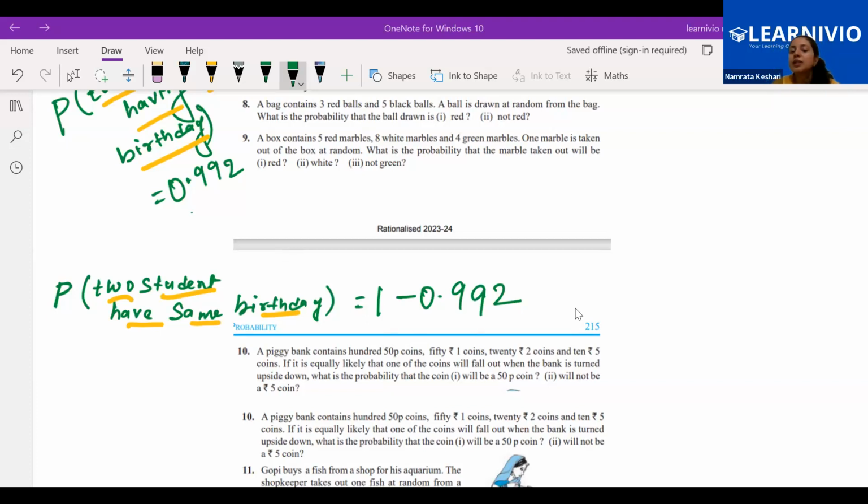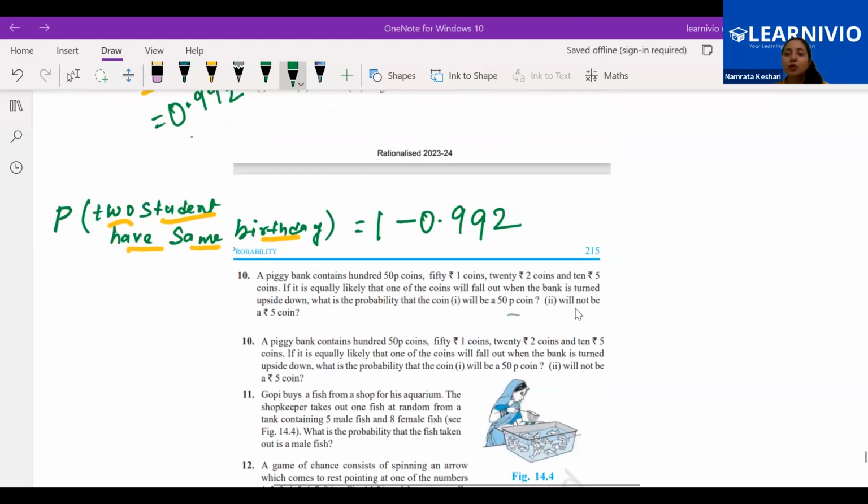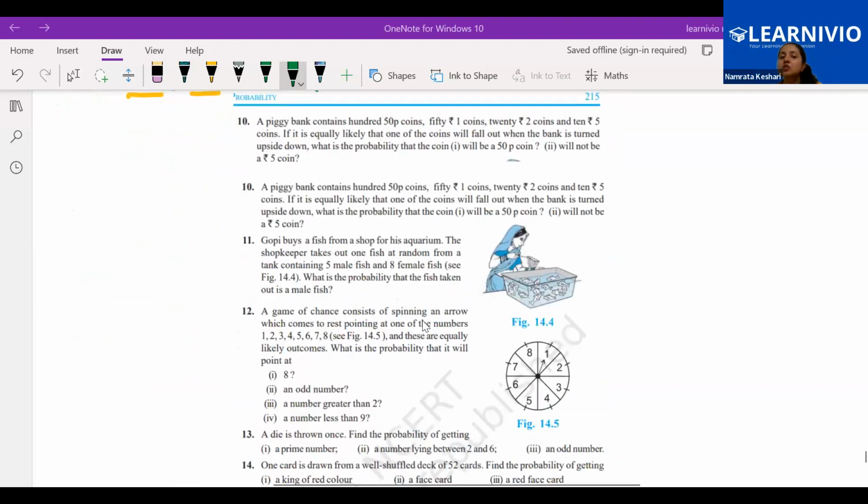So 1 minus 0.992, we will do the subtraction and we will get the probability that two students have the same birthday. This formula is very useful. Every time we will not check the favorable outcome and the total outcome; sometimes this formula will also help us. We must know this formula: probability of event E plus probability of not E is equal to 1. Now, subtraction, I believe you will be able to do 1 minus 0.992.